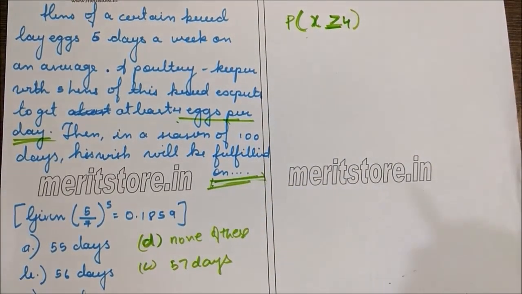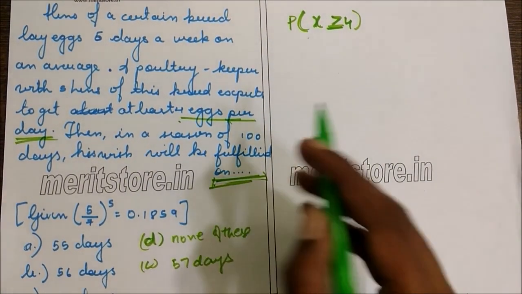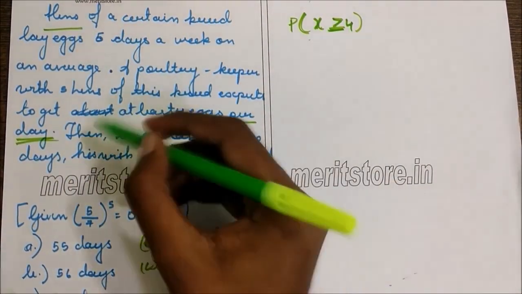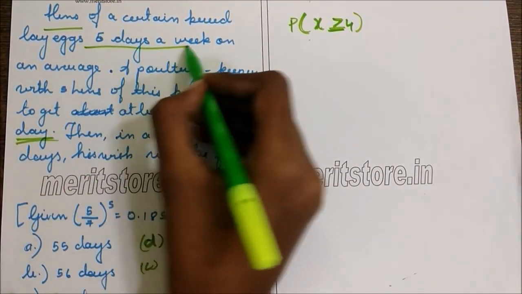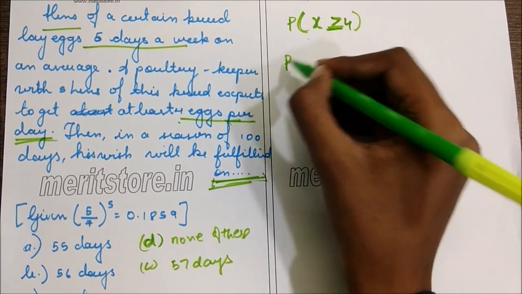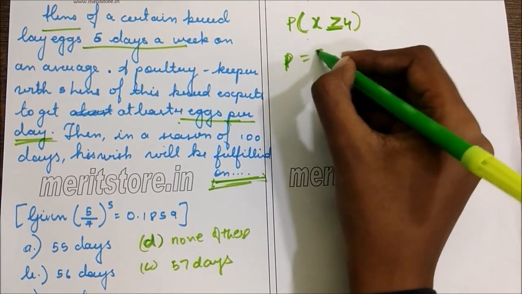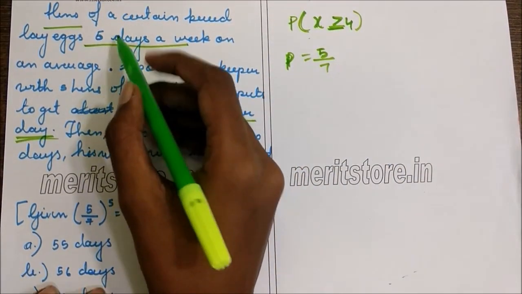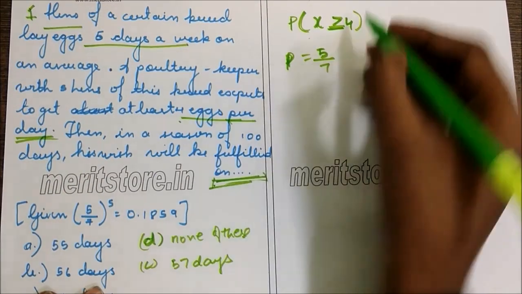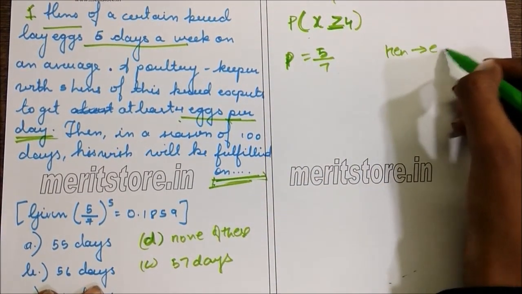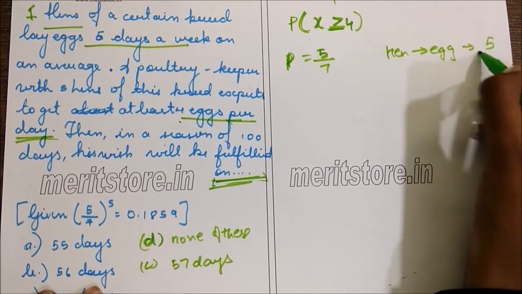This is what we have to find. So what we have is, a hen can lay eggs 5 days per week. That is, the probability that a hen will lay an egg is P, which is 5 days per week, and a week has 7 days. So the probability that one hen is laying an egg is 5 by 7.